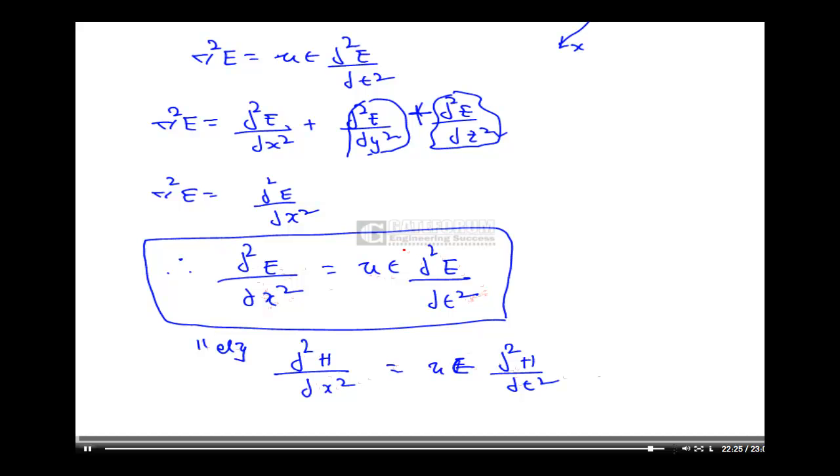We can clearly say here that the wave depends only on x, so definitely the wave is propagating along the x direction only. You can say this easily based on the equation.